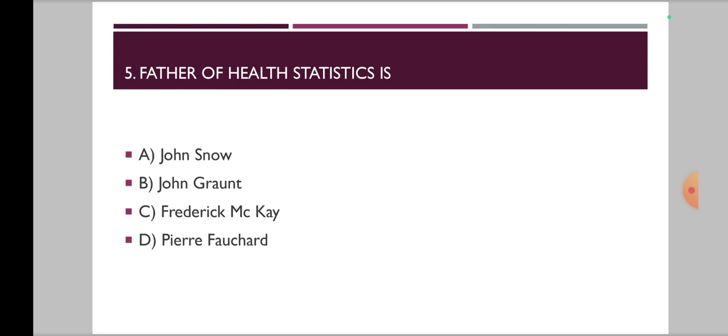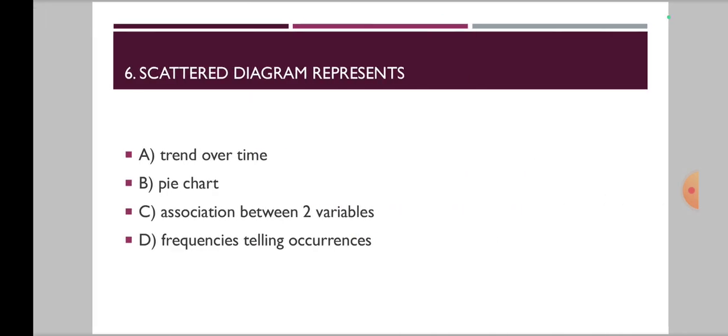Options are A. John Snow, B. John Graunt, C. Frederick Mackay and D. Pierre Fauchard. Okay. Now moving on to the sixth one, scatter diagram represents. Options are trend over time, pie chart, association between two variables and frequencies telling occurrences.